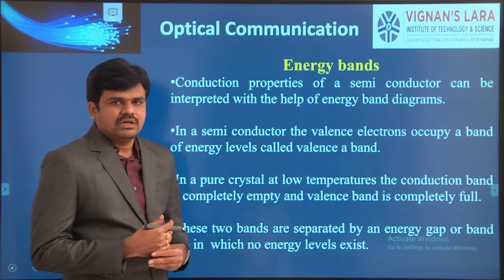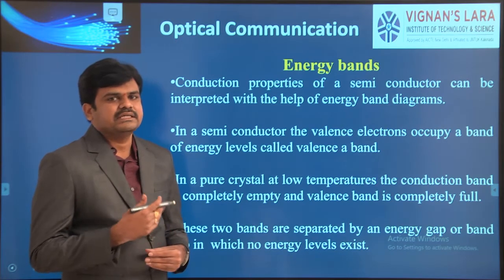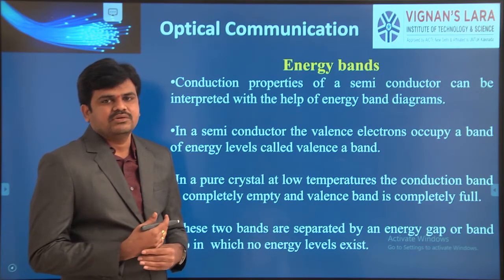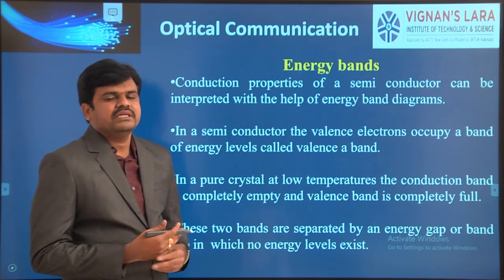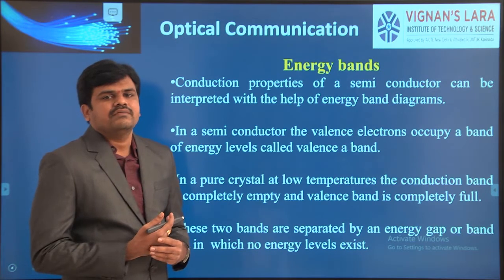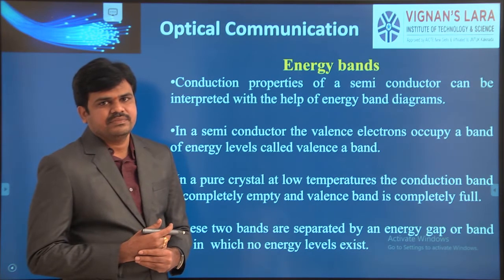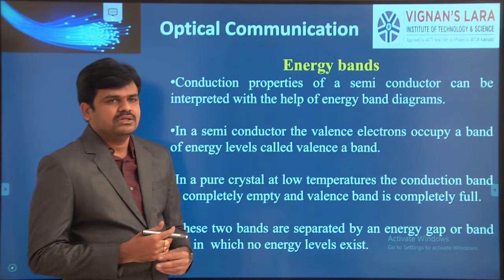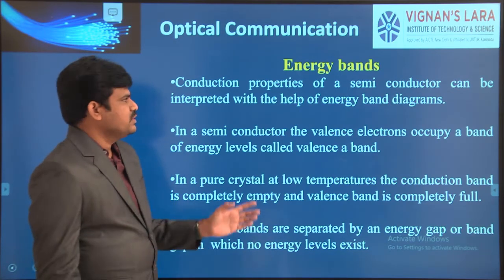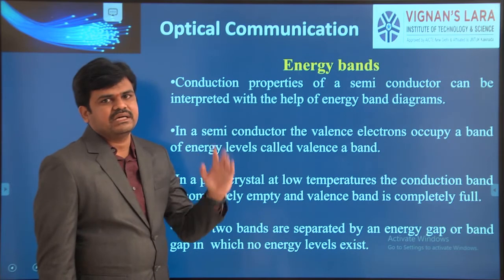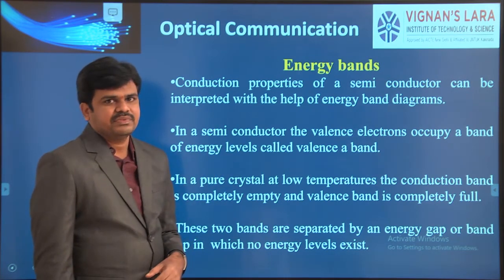In order to go ahead and discuss the two optical sources, that is the LED structure and the laser diode structure, we need to review small fundamental concepts related to energy bands. We already discussed energy bands in the previous session. We know that the conduction properties of any semiconductor can be clearly explained using energy band diagrams.